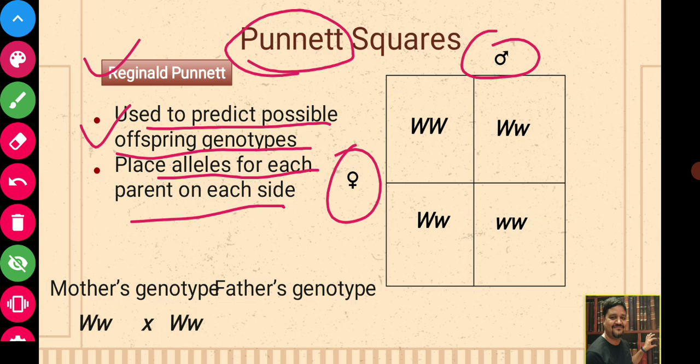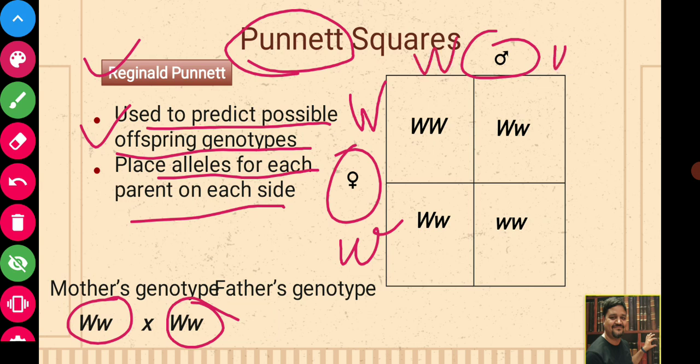Suppose the mother's genotype was capital W, small w, and the father's genotype again capital W, small w. On the mother's side the alleles will be capital W and small w. Similarly on the father's side it will be capital W and small w. Now the combinations: capital W combined with capital W, that will be a purple flower.